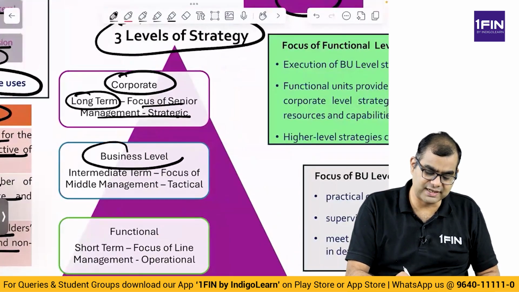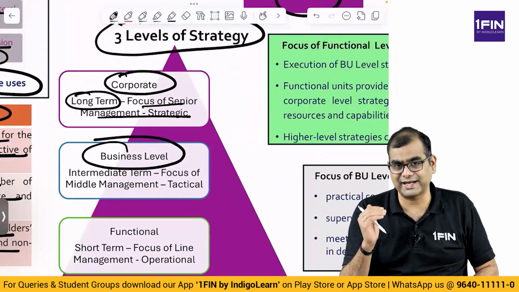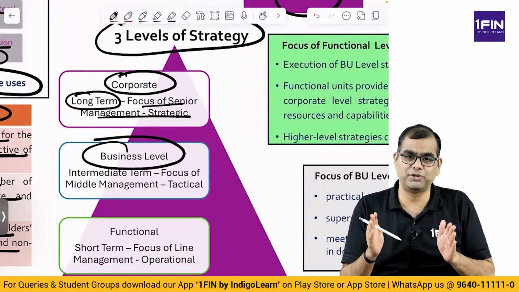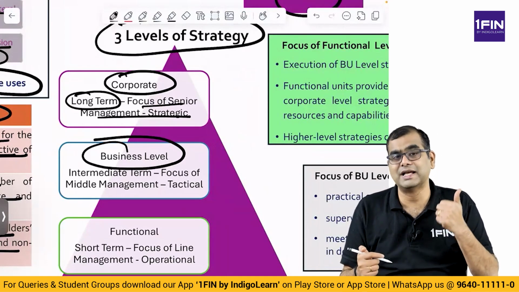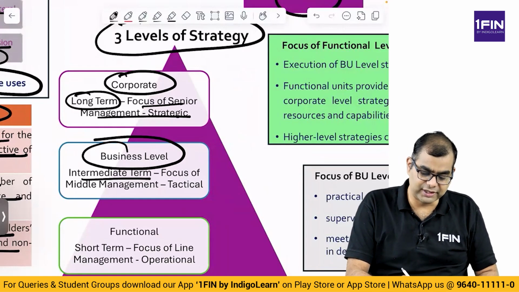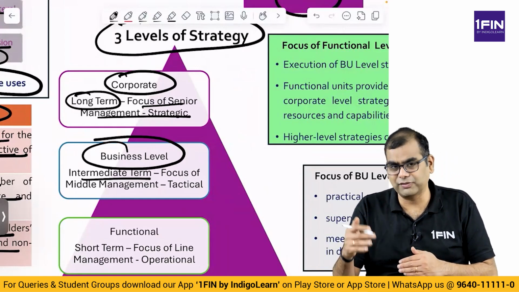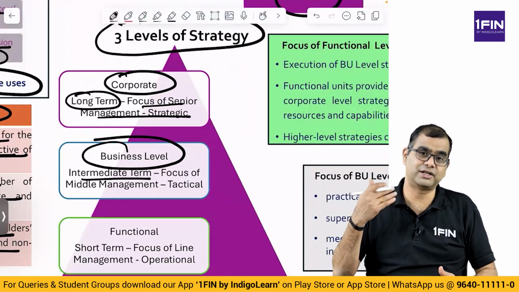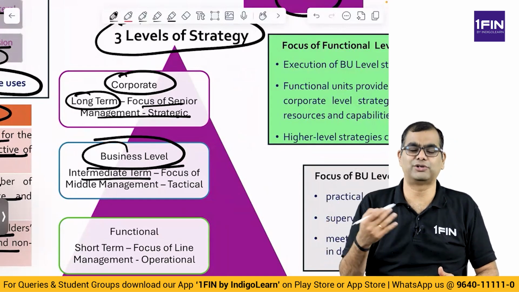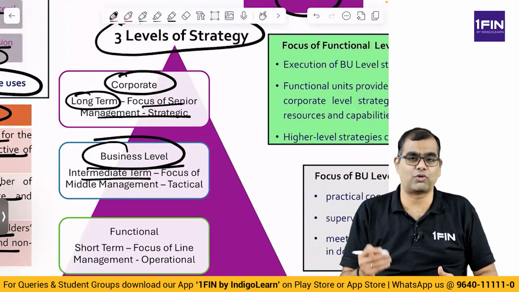Then you come to business level strategies. Business level is the second level. It is a mid-manager or managerial level, or at the SBU level. SBU means strategic business unit. What you learned in CA Inter, SBU, right? It is intermediate term. The term is also short. They probably focus on 1 year, 2 years, whereas corporate level strategy is 3 years, 5 years. Whereas business level strategy is 1 year, 2 years, or sometimes even as small as a quarter.